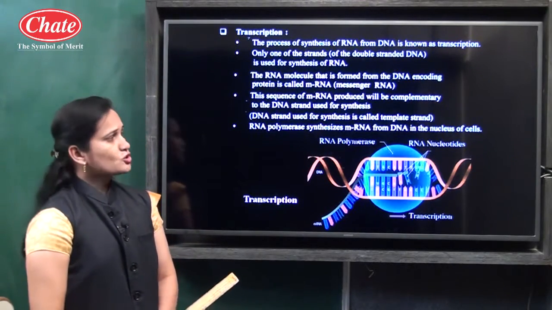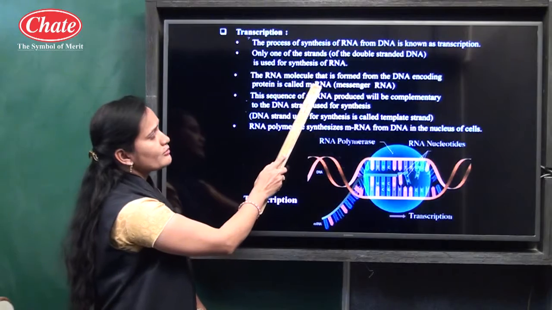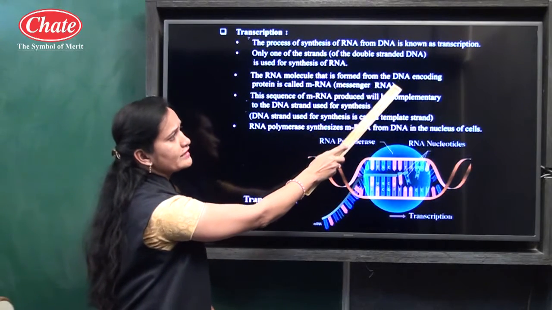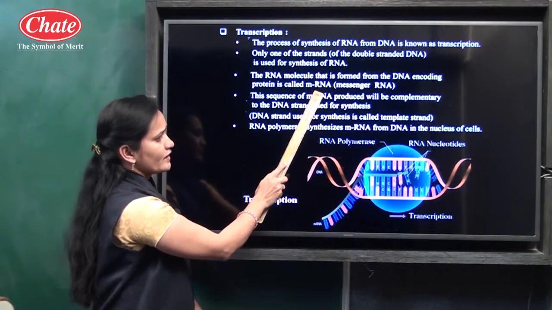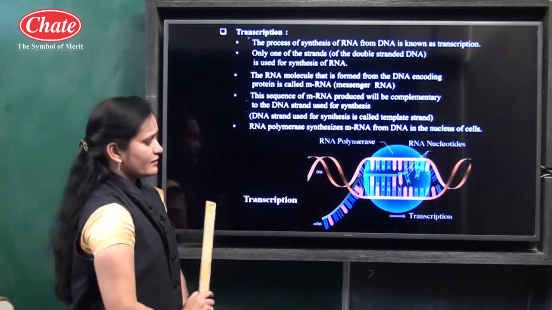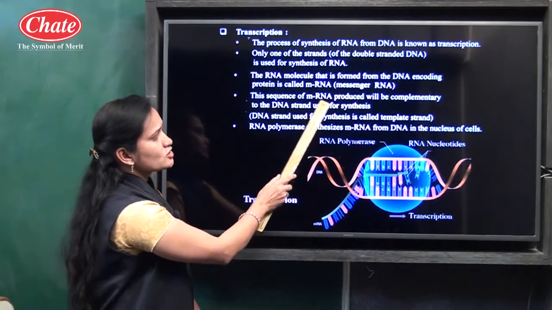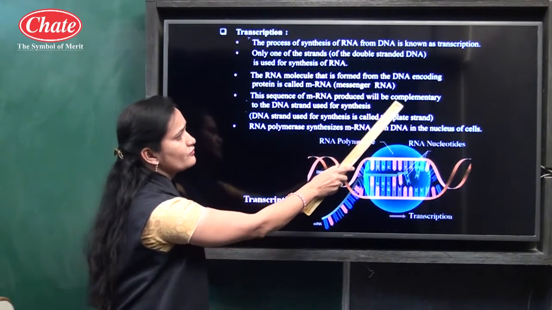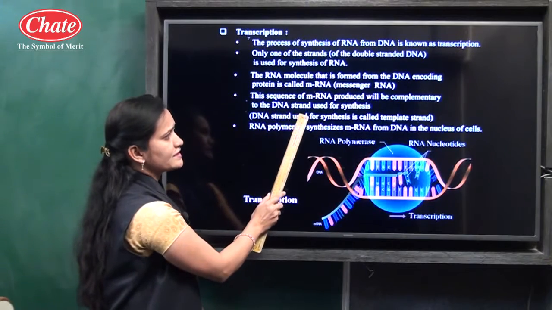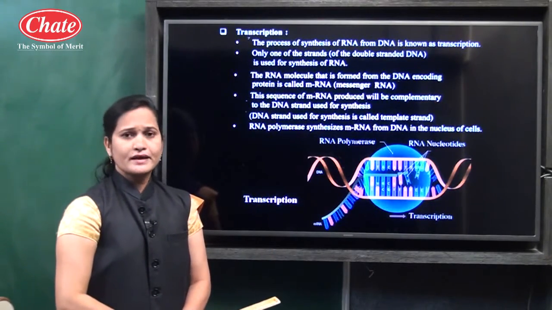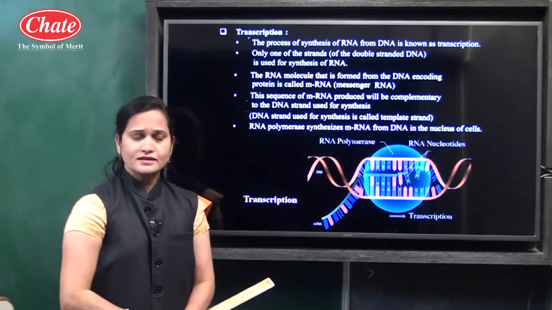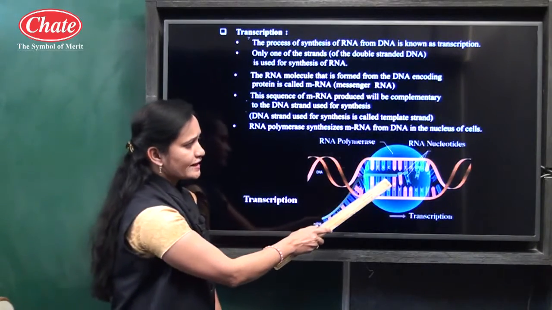So the RNA molecule that is formed from the DNA encoding protein is called mRNA, and this mRNA sequence produced will be complementary to the DNA strand used for the synthesis. Whatever mRNA is formed in the nucleus, it first comes into the cytoplasm.